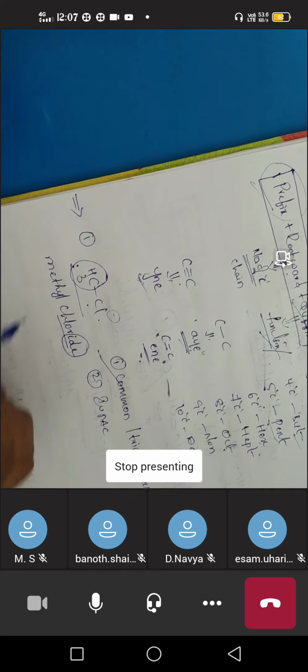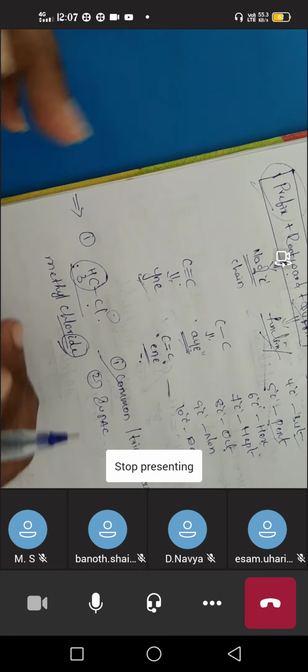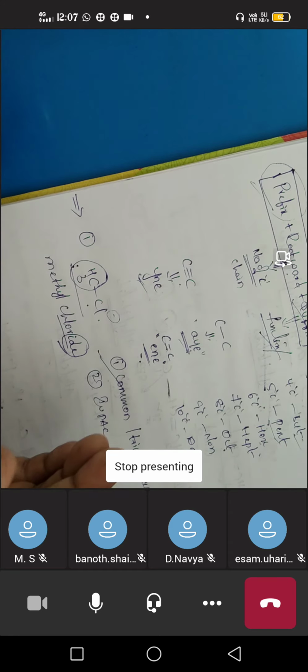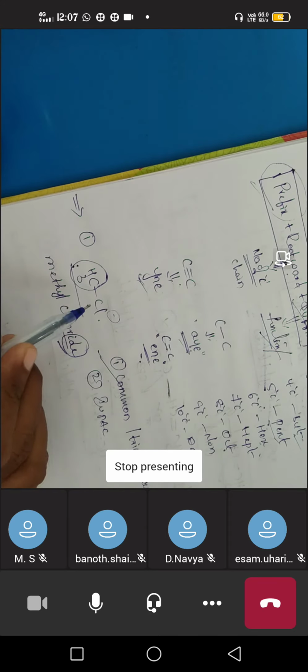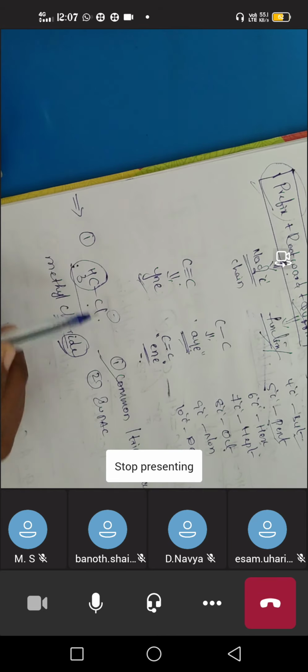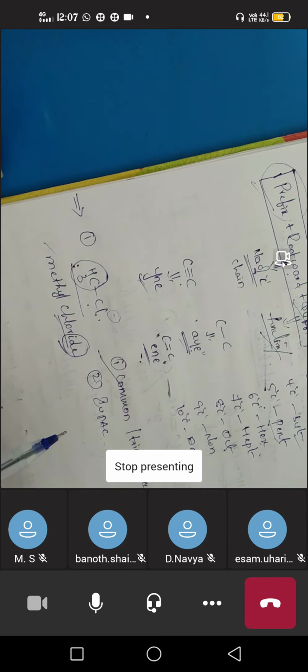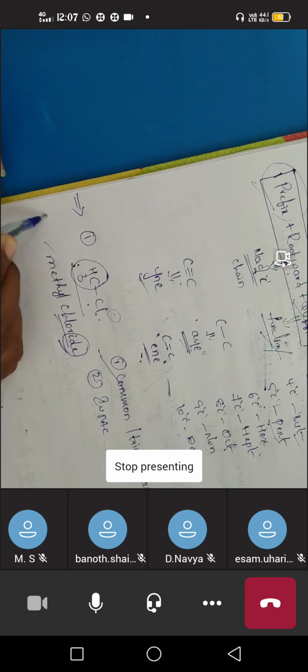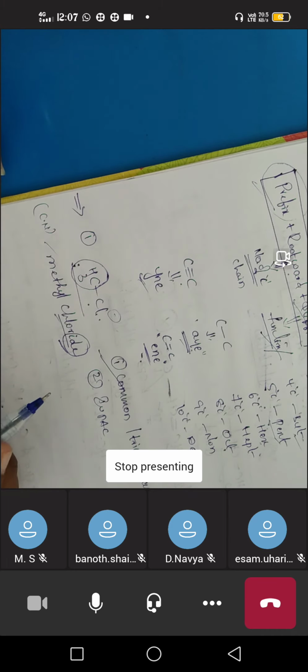Whenever an anion is there, meaning a species containing a negative charge, we have to end the name with "ide". So chlorine, when it is a negative charge, we tell it is chloride. So it is methyl chloride. So the common name of the compound is methyl chloride.